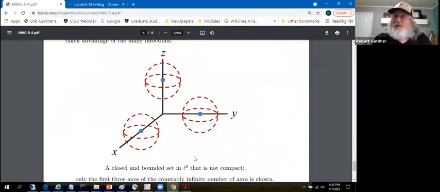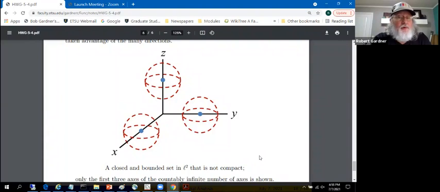All those blue points form a closed set. It's a bounded set. All those blue points are distance 1 from the origin, the 0 vector. Strictly speaking, they're vectors, not points, but I can give a geometric interpretation by putting them in standard position. Closed and bounded set, and we got an open cover.